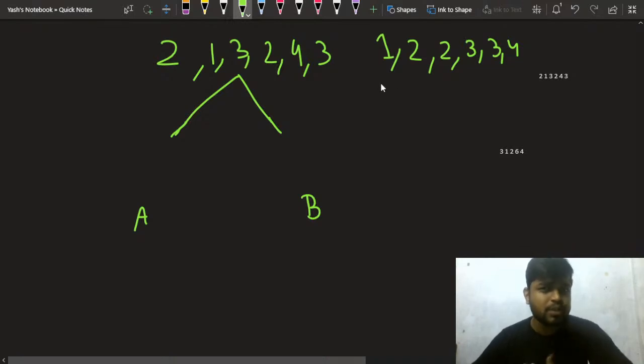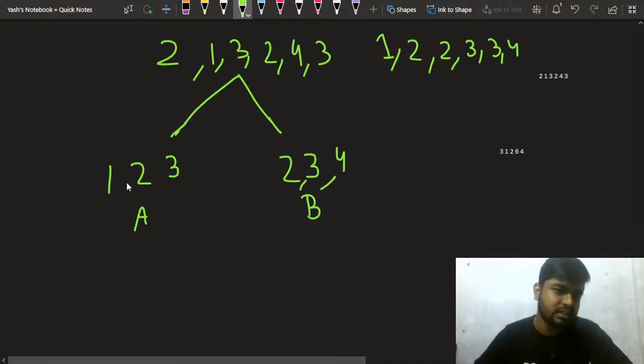That is why your dopamine should arise. You should feel the contest vibe, the online assessment round type of vibe, right? So now what we can do with this, you are saying that take this alternatively. So let's say I take 1 for this, I take 2 for this, then I take 2 for this, then I take 3 for this, I take 3 for this, and I take 4 for this, right? You're suggesting this.